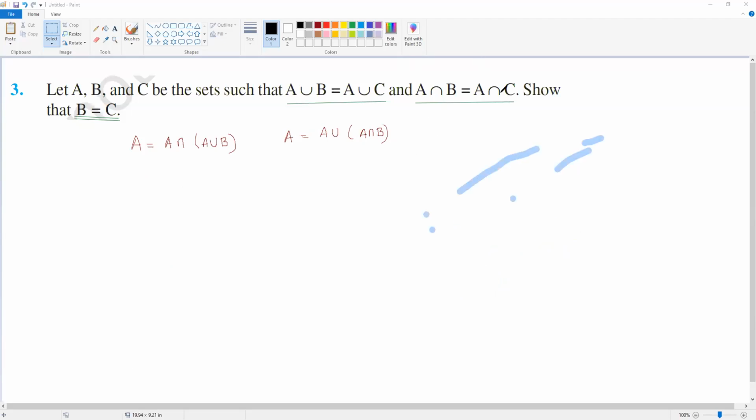So that union, so we can write in both ways.